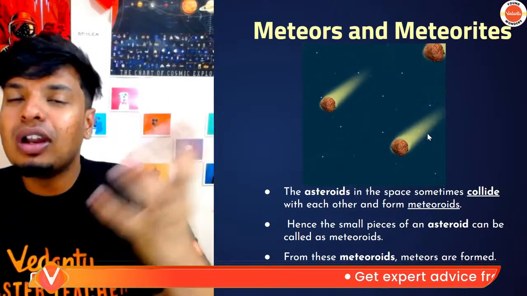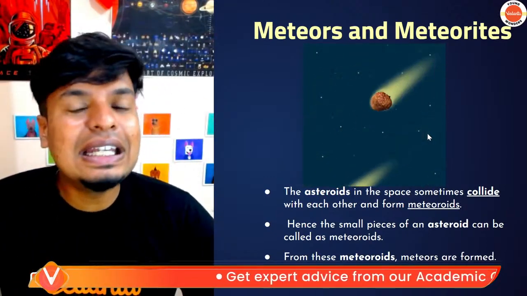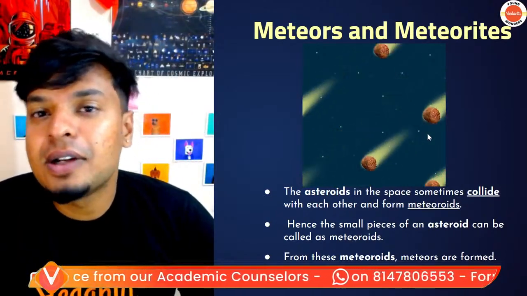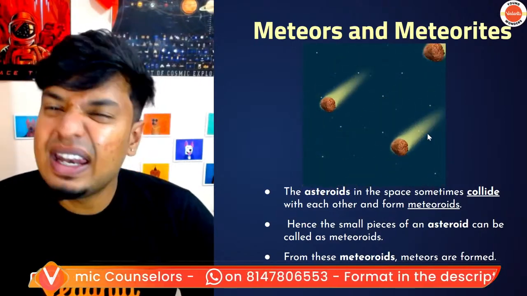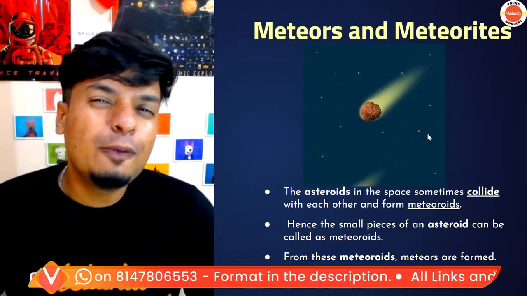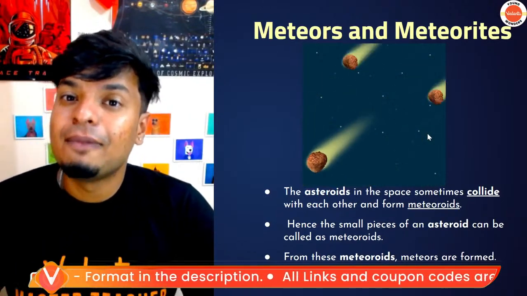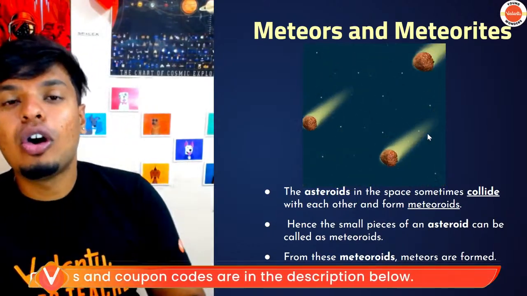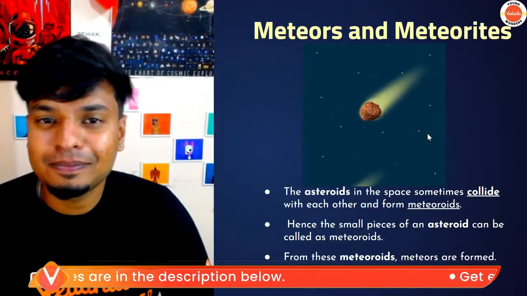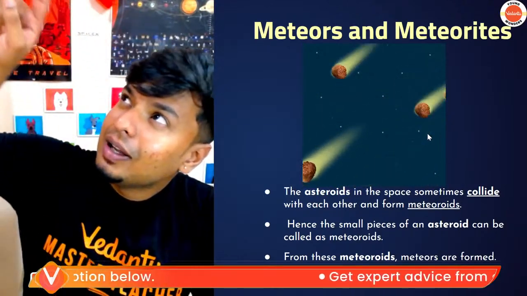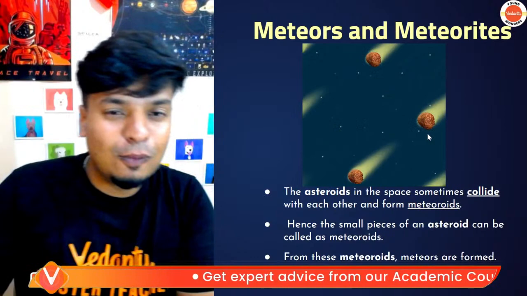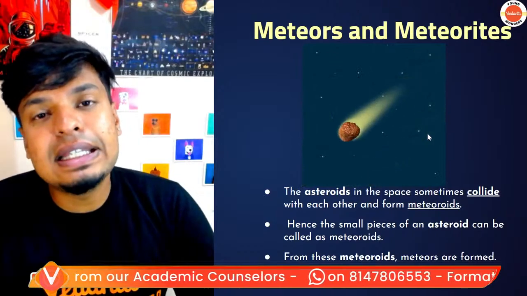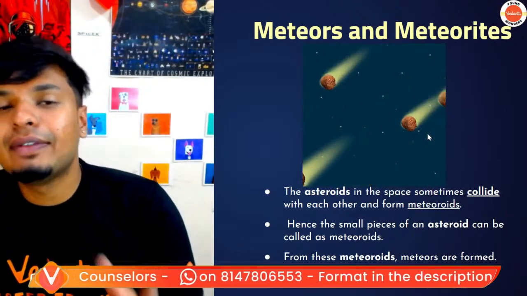But they are very small, guys. Most of the time, 99% of the time, they all will burn in the atmosphere because of the atmospheric friction. They never successfully land. But few of the meteors finally land on the Earth. Once they land on the Earth, they are called meteorites. Okay, so meteoroid, meteor, meteorite. Got it? Light year is the amount of distance light can travel in 1 year.